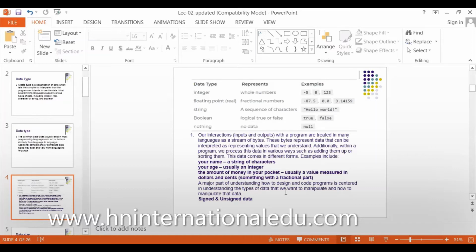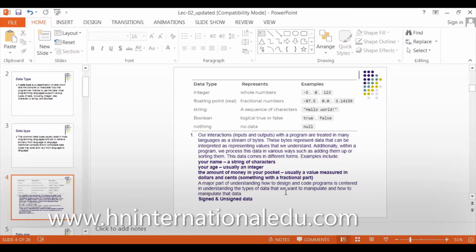A major part of understanding how to design and code a program is centered on understanding the type of data that we want to manipulate and how to manipulate that data. It is important that you know what you want to do with your program, and you must write the exact data type.